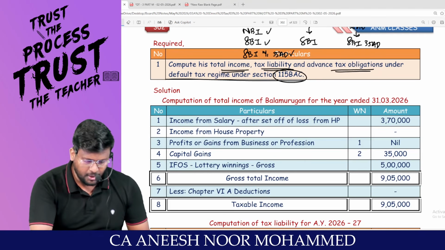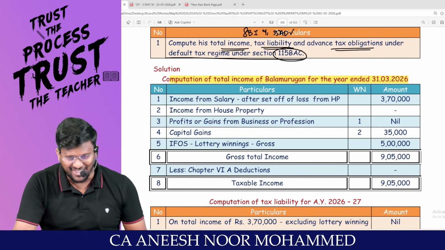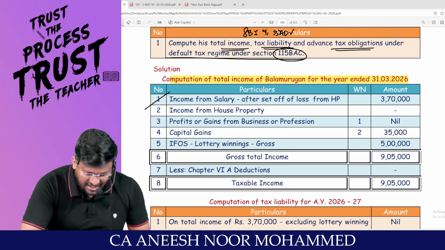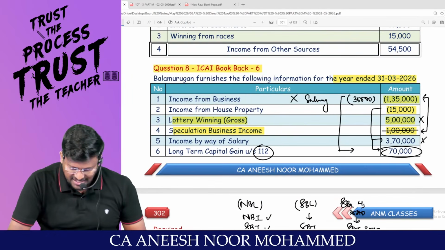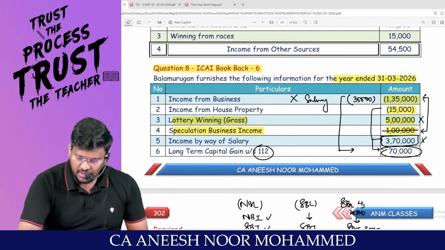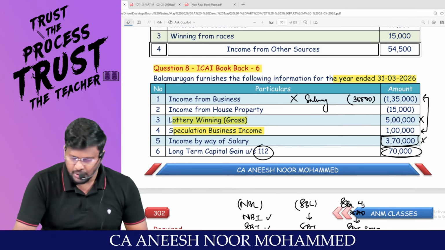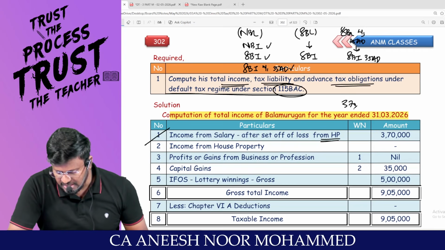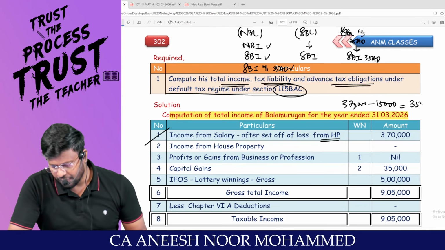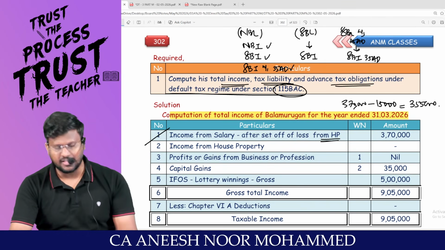Okay, man. Can we do one by one? Computation of total income of Balamurali for the year ending 31/3/2026. Income from salary after set off of loss from house property. So you tell me, what is the salary income? 3,70,000. Sir, how much is the loss from house property? 15,000. So 3,70,000 minus 15,000 comes to 3,55,000.